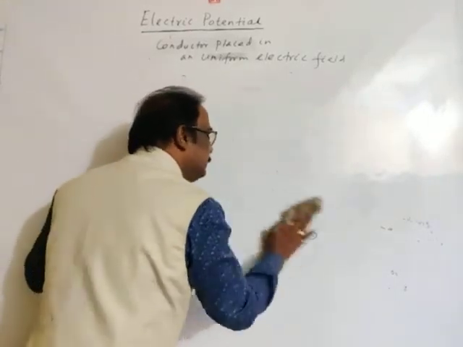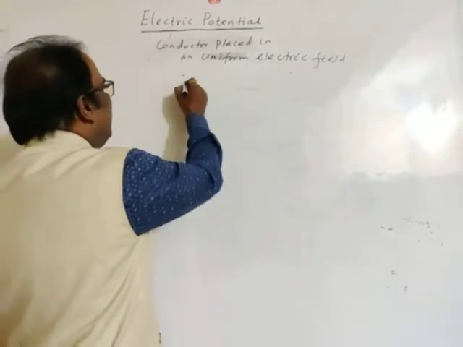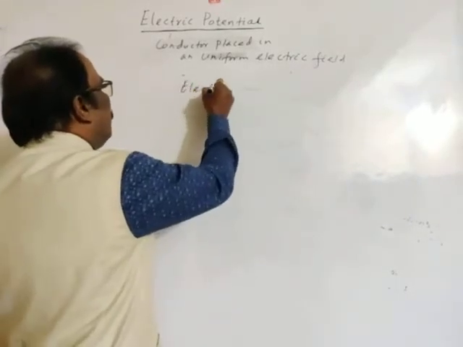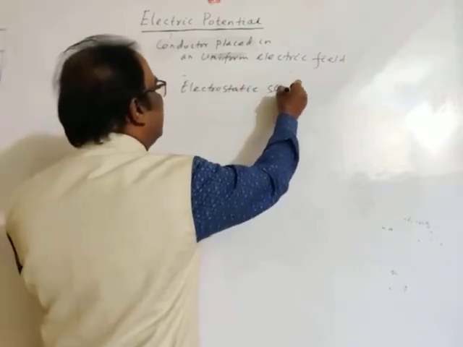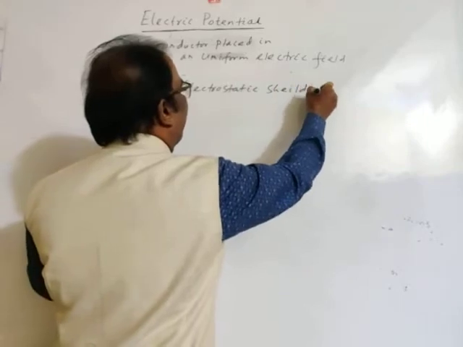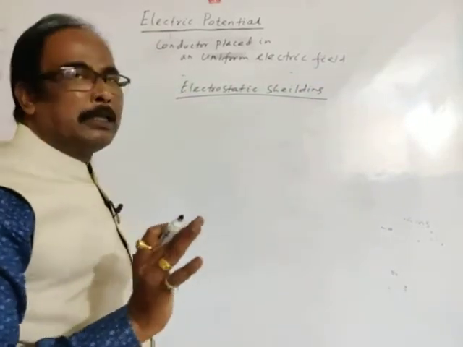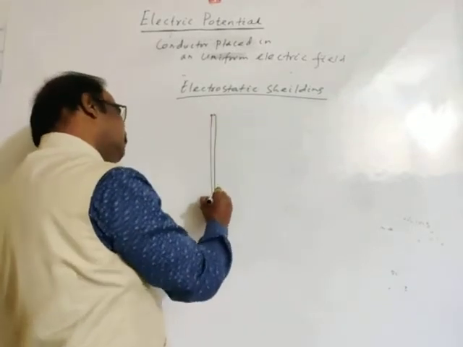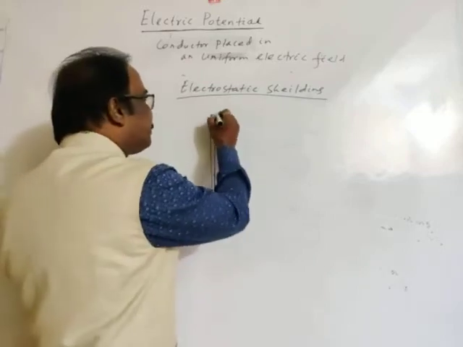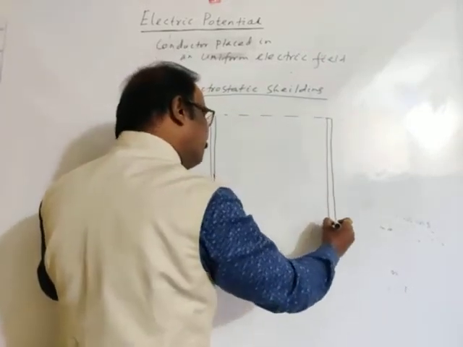Now, a very important discussion, electrostatic shielding. This is a very good concept. See, again, let's imagine these are two parallel plates which are oppositely charged.